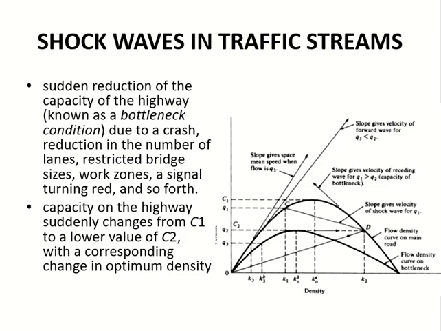So earlier in segment A it was Q1, K1. It passed to segment 2, it became Q2, capacity of segment 2, lower value, density K0, which is higher. So they are passing from a congested segment now. Then this small flow reaches the next segment, which is bigger. So now you can see the density has improved. Density reduced means improved, right? Less density is good. More spacing. Got it?